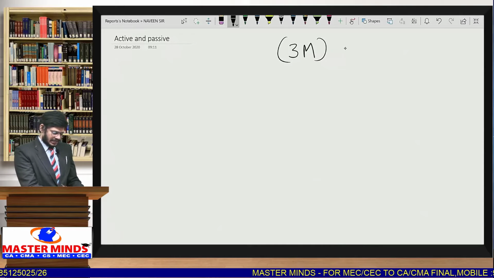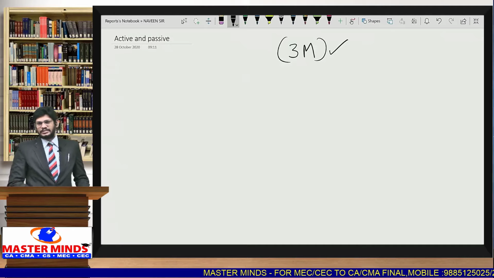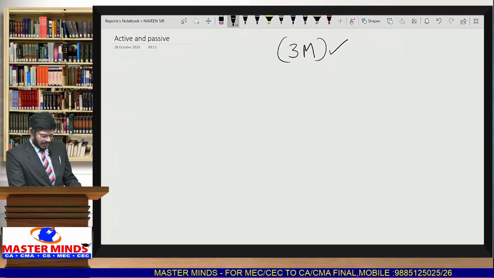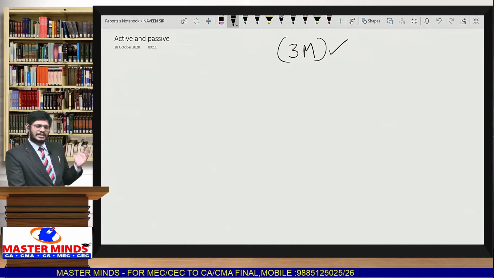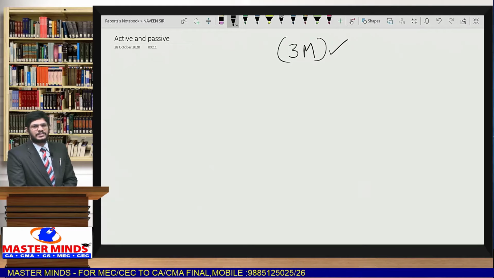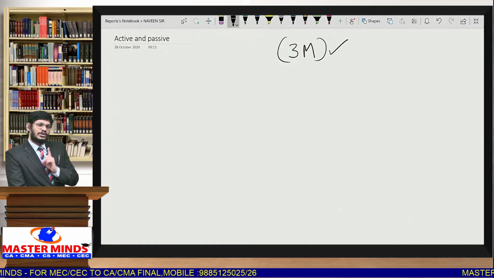In March 2018, they have given 3 marks. In August 2018, October 2018, next March 2019, May 2018. Wherever you look, in every examination, whatever the year, without any variation, regularly they are giving 3 marks. But they don't give these 3 marks in only one question.